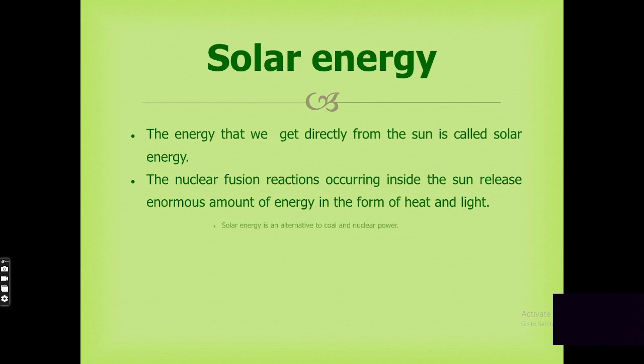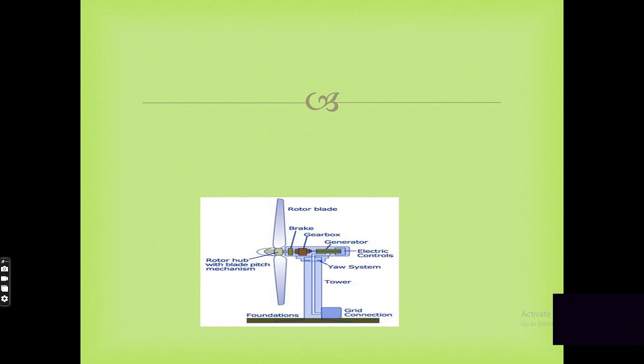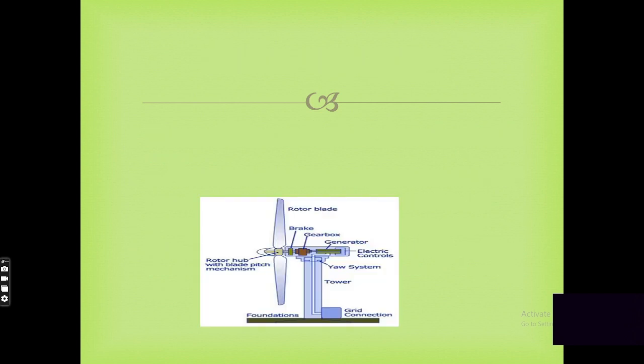Solar energy is the energy that we get directly from the sun. Nuclear fusion reactions occurring inside the sun release an enormous amount of energy in the form of heat and light. It is an alternative to coal and nuclear power. It is obtained in an area of 1/40th of the Sahara Desert and it could supply the energy requirements of the whole world. Based on solar energy, we can utilize it in the form of solar water heaters, photo conversion, solar cells, photovoltaic cells, etc.